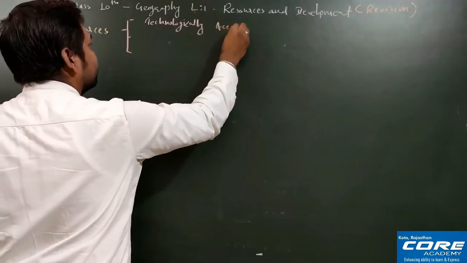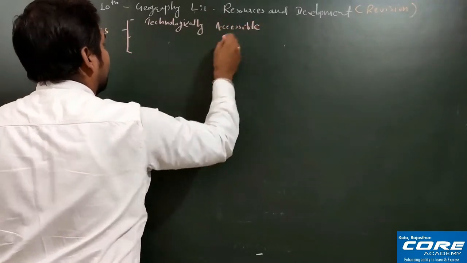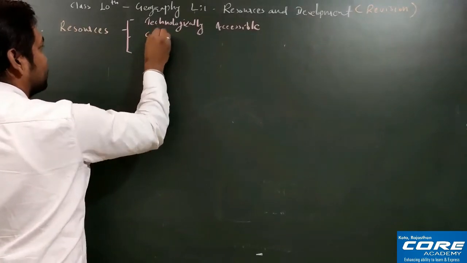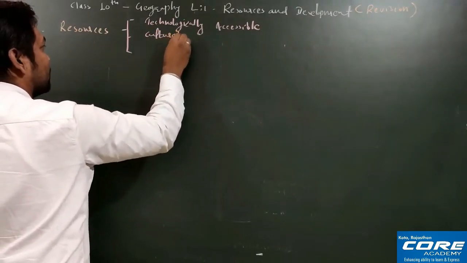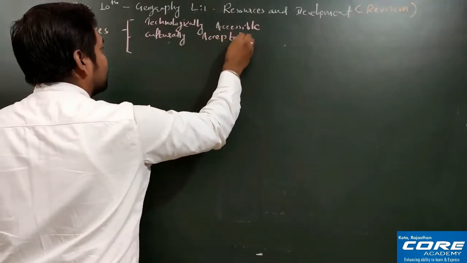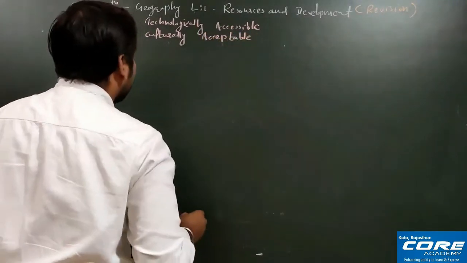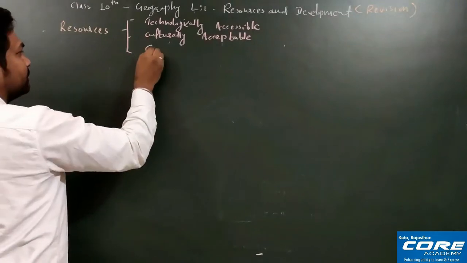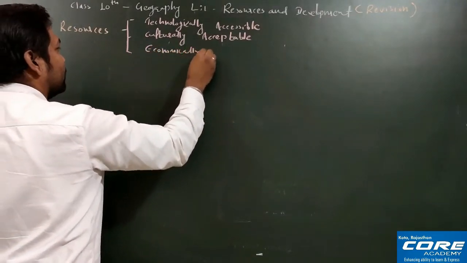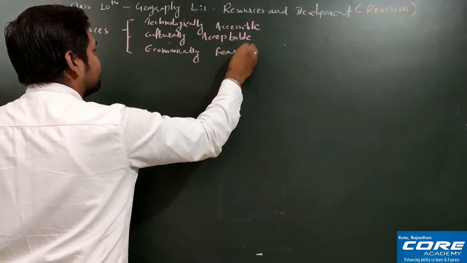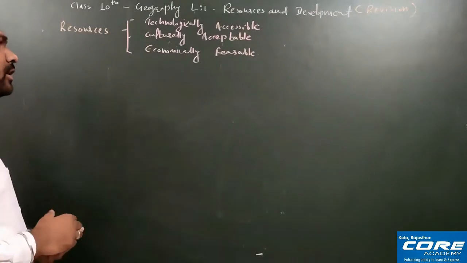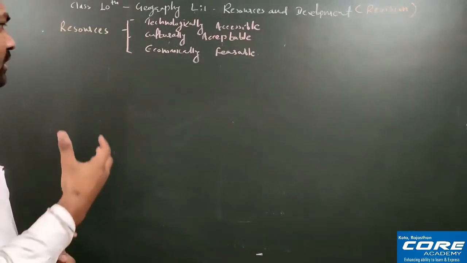The second one is that it should be culturally acceptable, and economically feasible. These three very important terms you have to add here. One by one I am explaining to you what these three terms are.